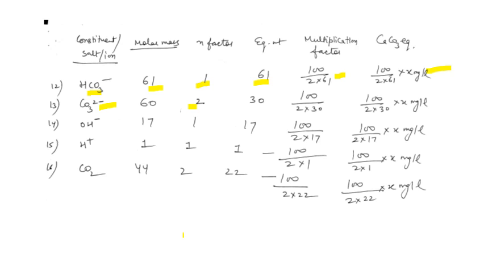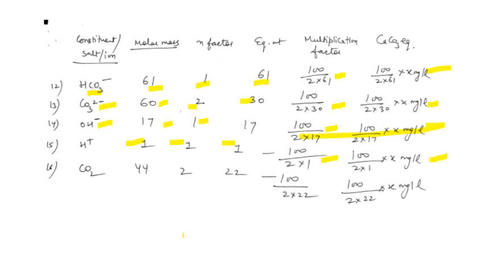The charge is 2. The weight is 60. So the equivalent weight is 30. And this is the multiplication factor and the CaCO3 equivalent. The hydroxide ion has charge 1, weight 17, with its multiplication factor and CaCO3 equivalent. For the H plus ion it is 1, 1, 1, because 1 is the weight, 1 is the ion factor, and 1 is the equivalent weight. So in all the values, 1 is taken.